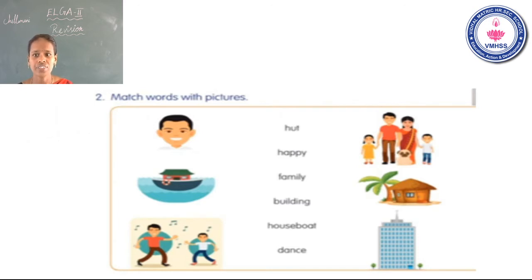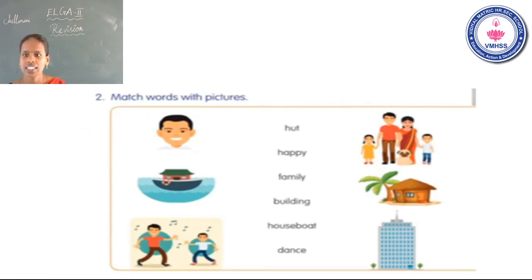Match words with pictures. See the first one. First of all, I read the words. Next, we will see the picture. The first one is hat. Hat means kudisai vidu.